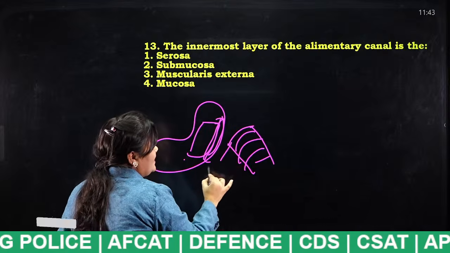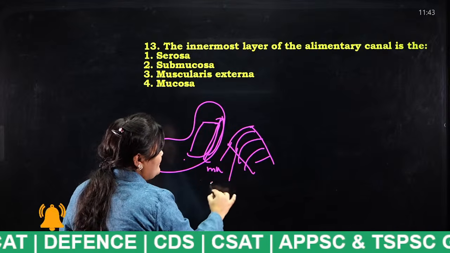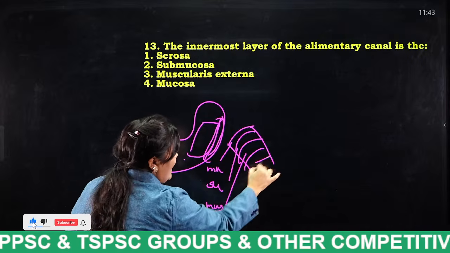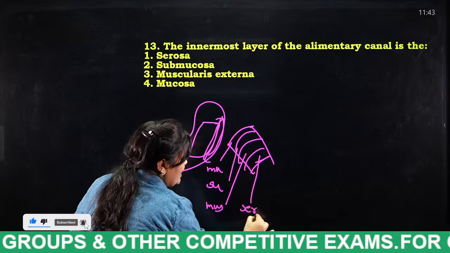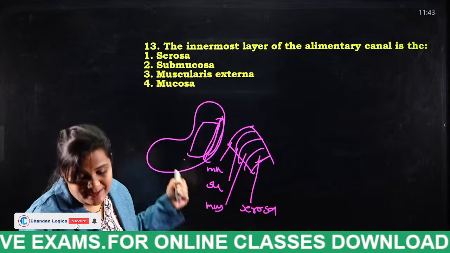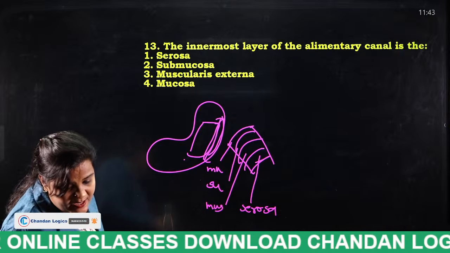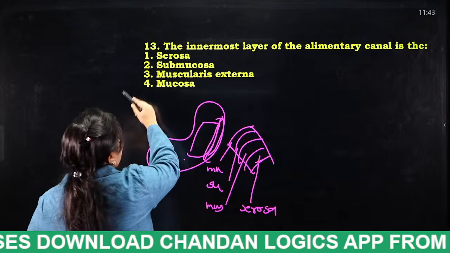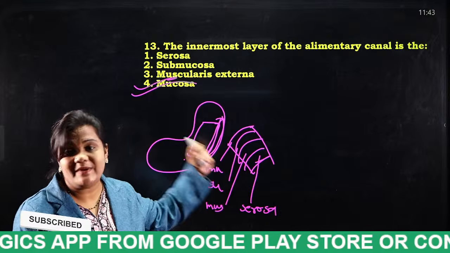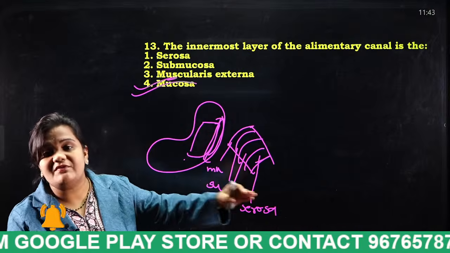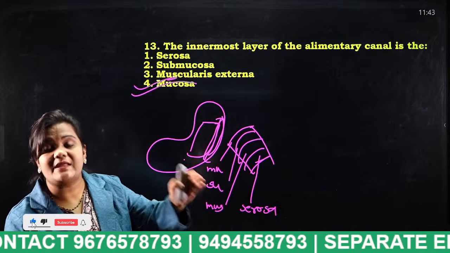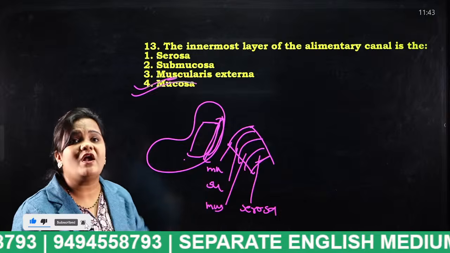This is known as mucosa, this is known as submucosa, this is known as muscle layer, and finally the outermost is known as what? Serosa. So tell me students, what is the answer for this question? The answer is mucosa. Mucosa is the innermost layer of the alimentary canal. After mucosa we have submucosa, then the muscle layer, and finally the outermost layer of the alimentary canal is known as serosa.